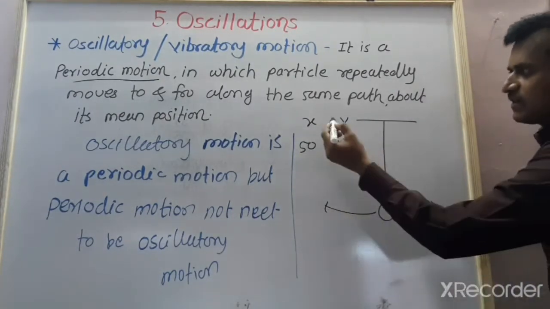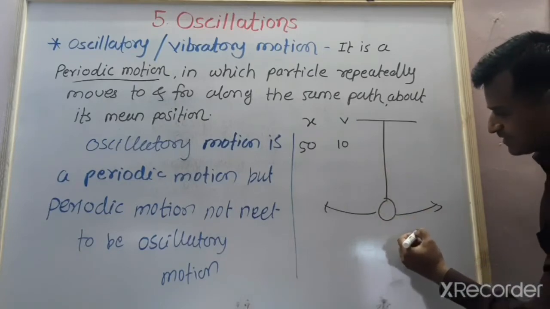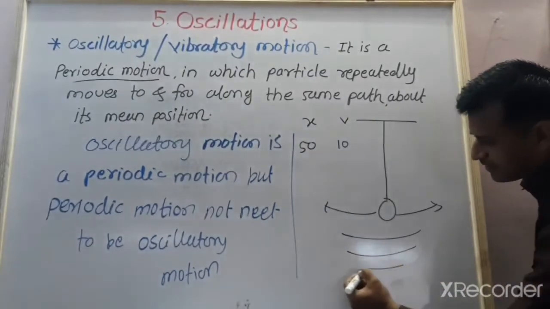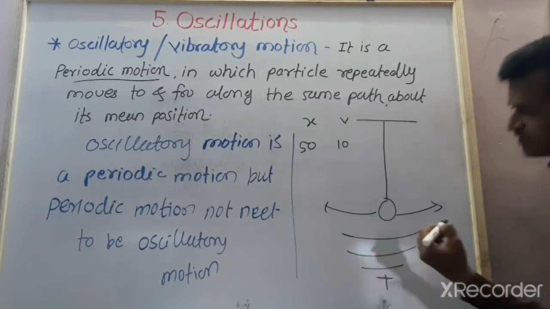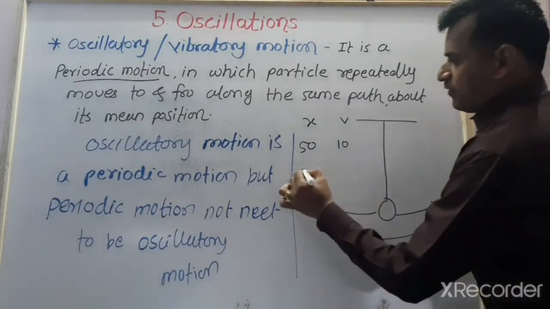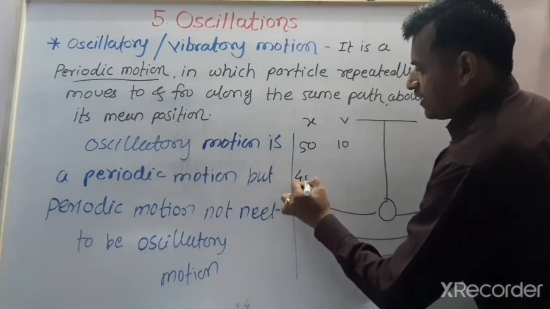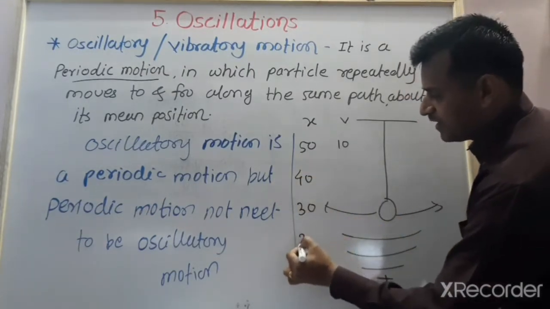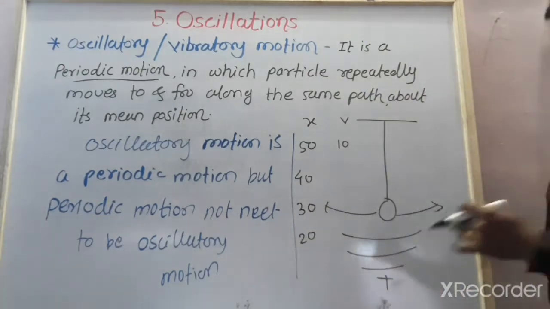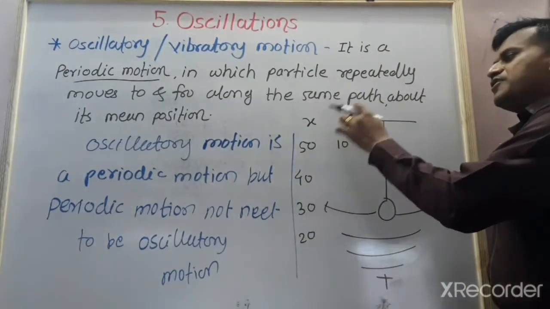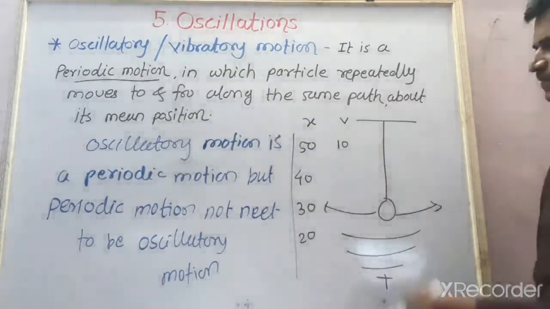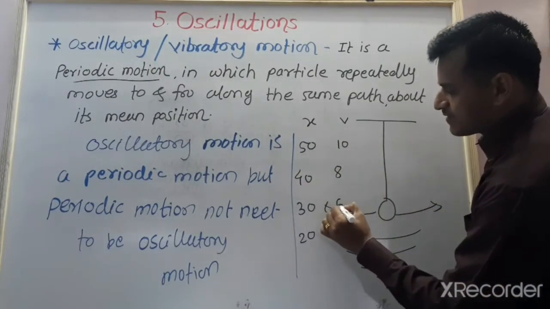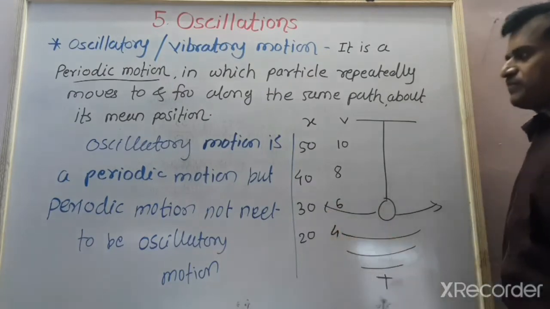As time increases, its displacement goes on decreasing. Then it comes in this way, then here, and finally it comes to its mean position. Further, this is 40, then 30, its displacement goes on decreasing, then 20. With respect to displacement, its velocity also goes on decreasing: 10, then 8, then 6, then 4.